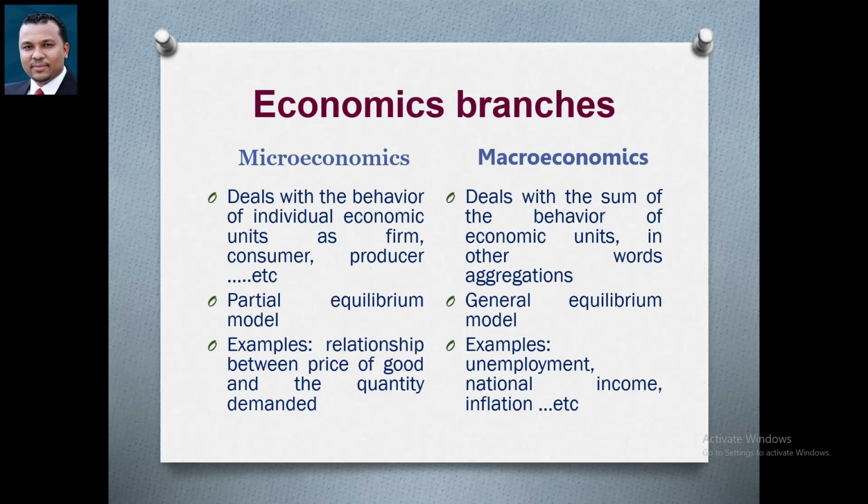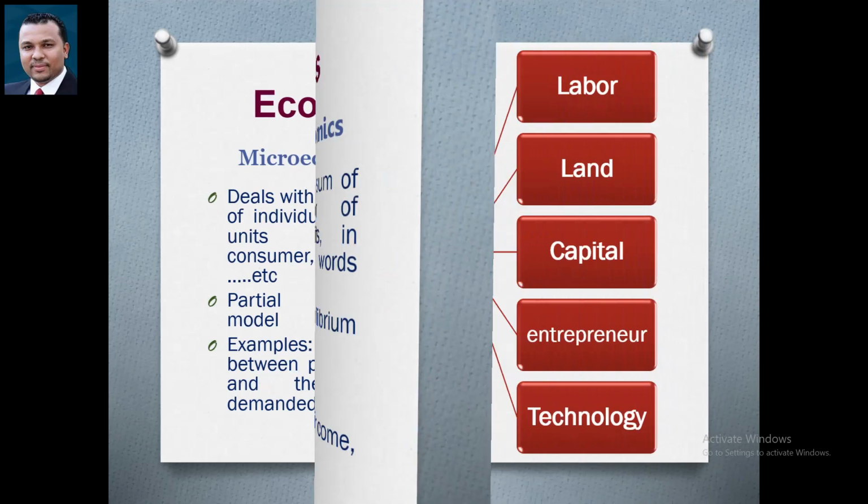Anyway, when we talk about any variable starting with national, such as national income or national profit, this is classified as macroeconomics. But when we talk about the price of a good or the profit of one firm, this is microeconomics. Another example to understand: when we talk about the wage per worker at firm level, this is microeconomics. But when we talk about national wages or gross wages, this is an example for macroeconomics.